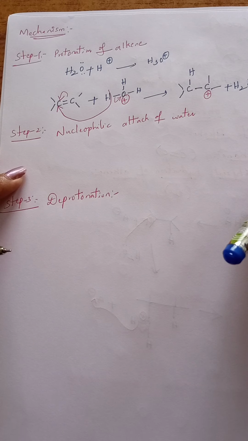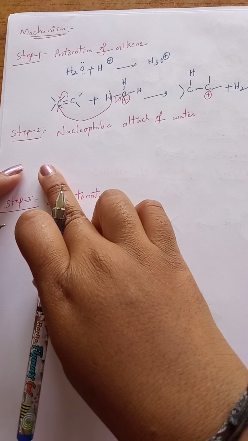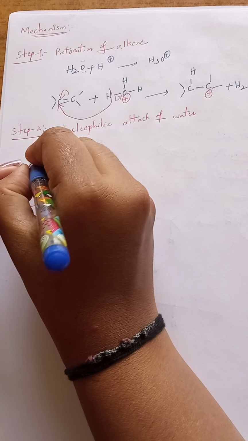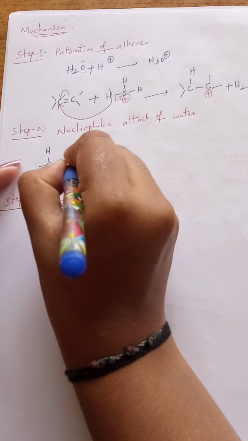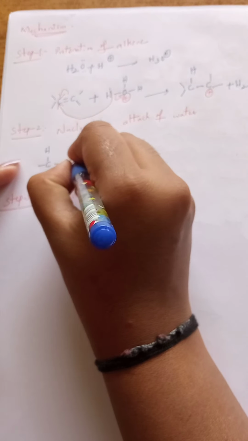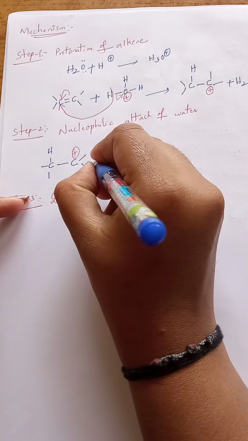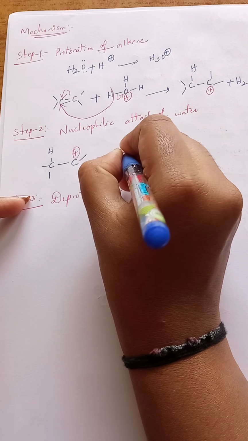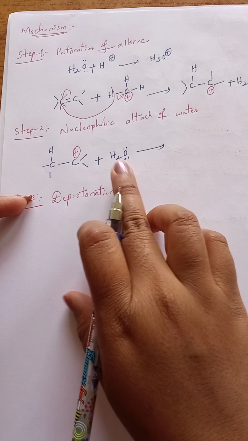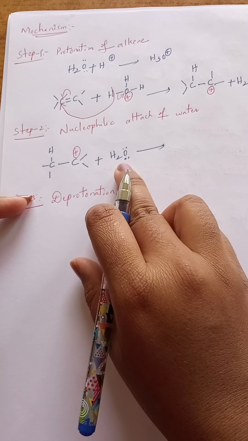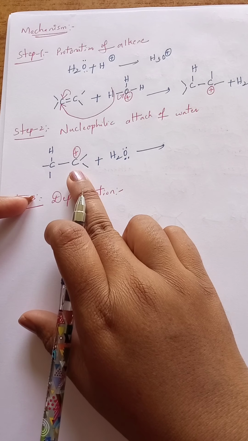Second step is nucleophilic attack. Whatever carbocation is formed in the first step participates in the second step. First write this carbocation as it is. Carbon, hydrogen is present upon this, 2 bonds, single bond, and here carbon upon this 2 bonds. Now carbon is with positive charge. When it reacts with H2O, this is the nucleophile. Why is it a nucleophile? Because it contains extra electrons which it is ready to give. It is known as a nucleophile. This nucleophile is added to this carbon.